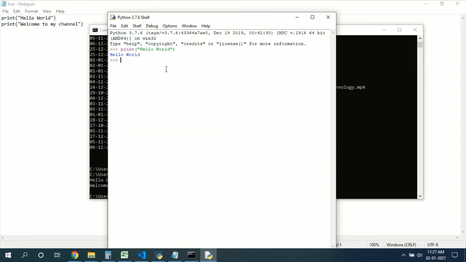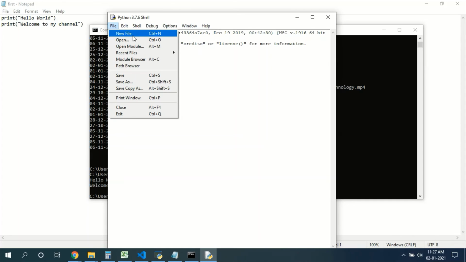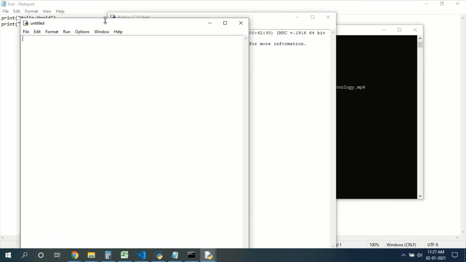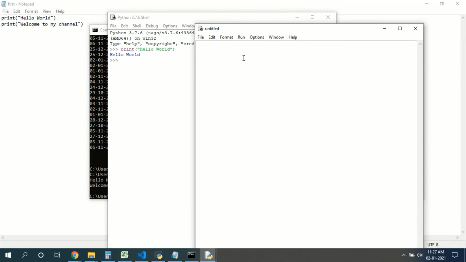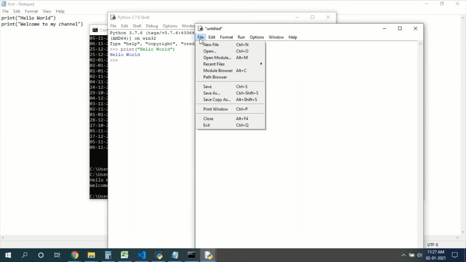If you want to make a file, just click this file menu and click new file. Here also we can type print hello world, print welcome. After typing your code, click the file menu and save.